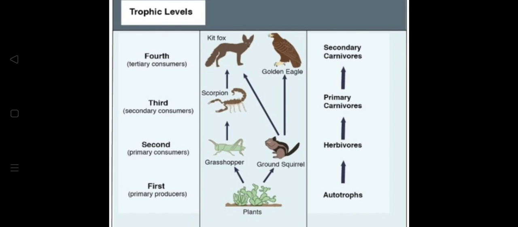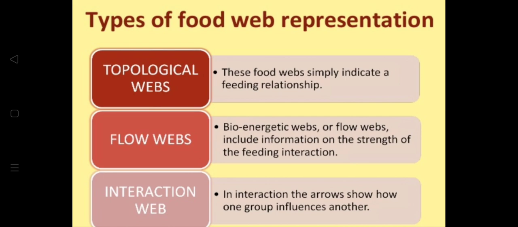Now let's understand the next topic, the types of food webs. There are different types of food web representations. What are those? Topological webs, flow webs, interaction webs. Topological webs simply indicate a feeding relationship. Flow webs, or bioenergetic webs, include information on the strength of the feeding interaction. In interaction webs, the arrow shows how one group influences another.